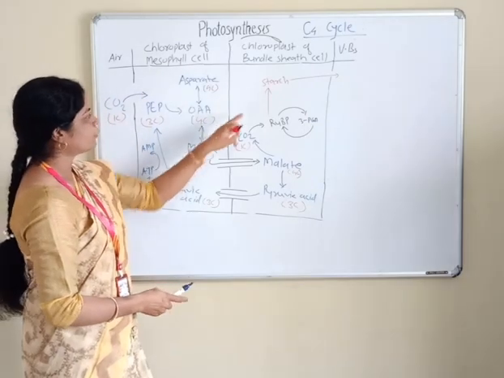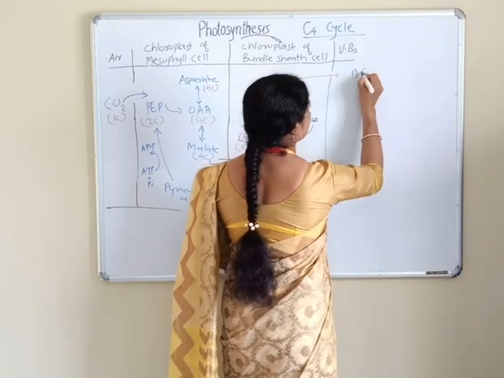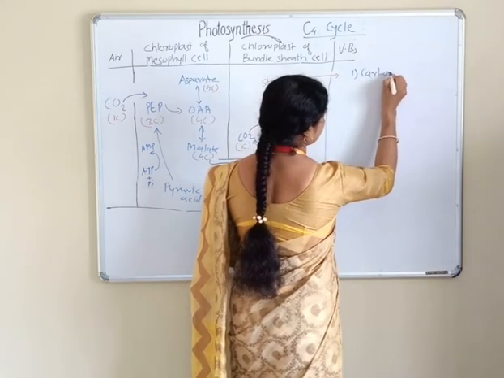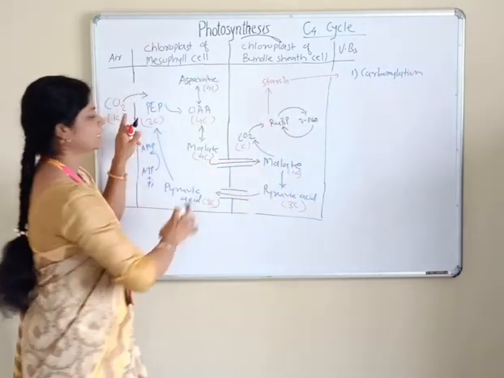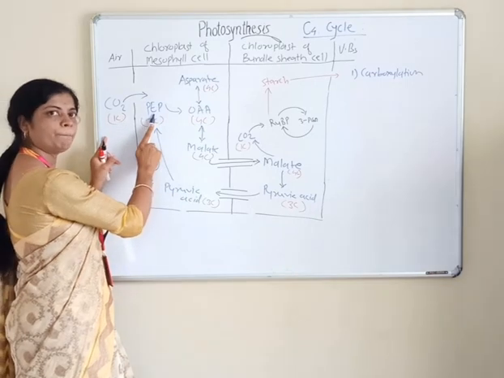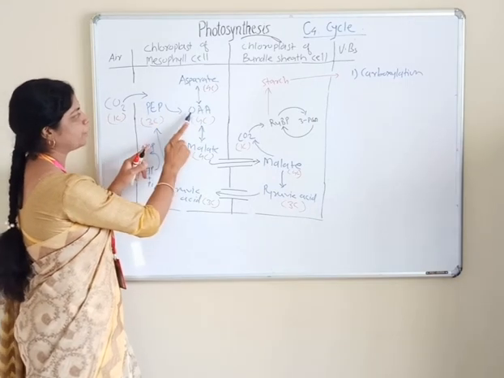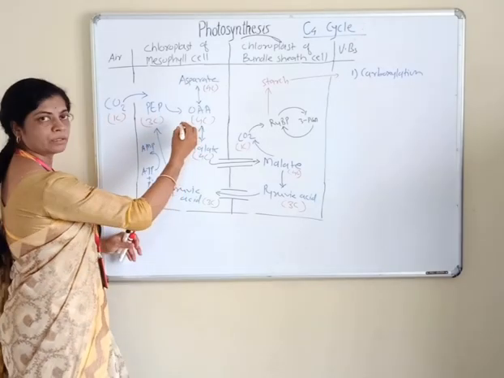This C4 cycle occurs in 4 steps, that is number 1, carboxylation. First, carboxylation occurs in the mesophyll cell, where atmospheric carbon dioxide is fixed in phosphoenol pyruvate with formation of oxaloacetic acid. This step is called carboxylation.